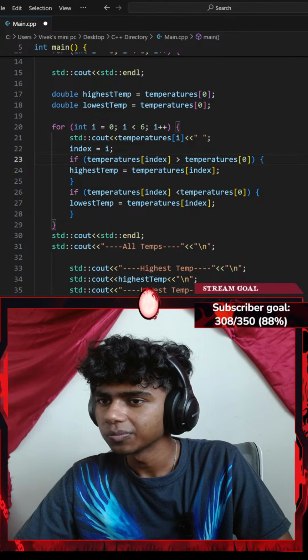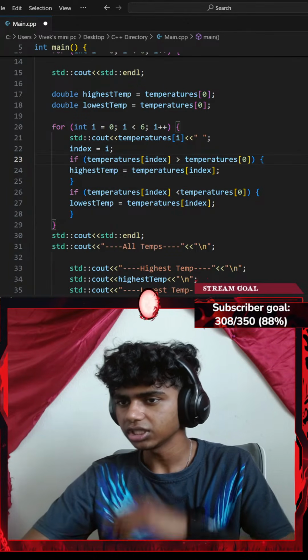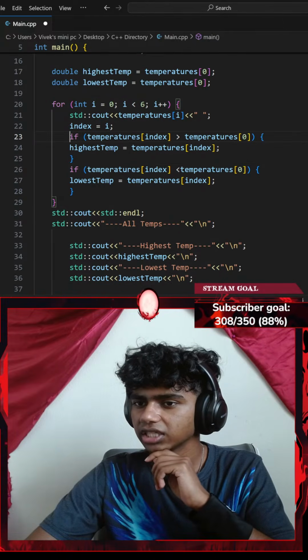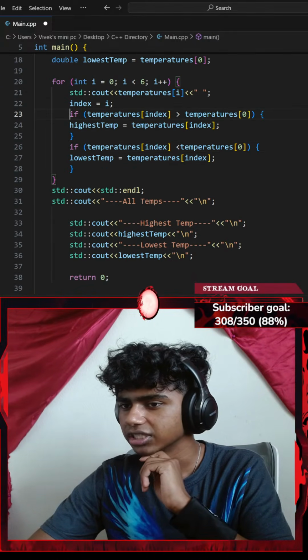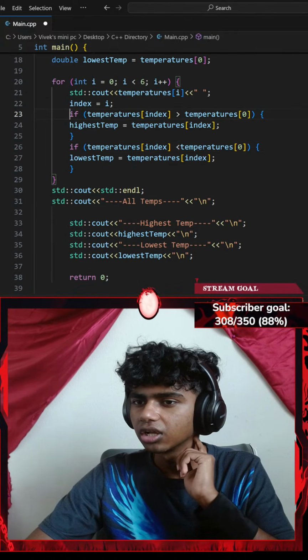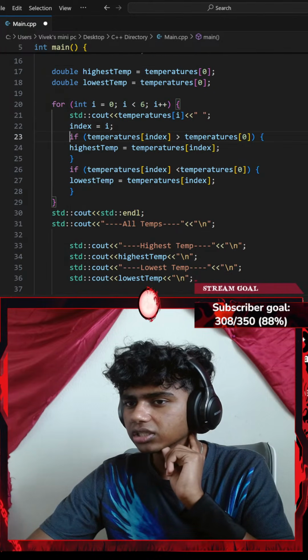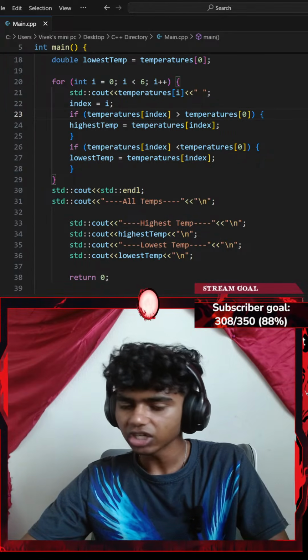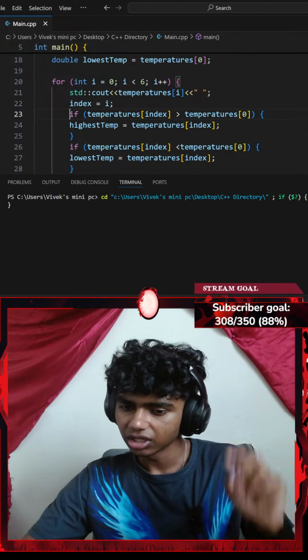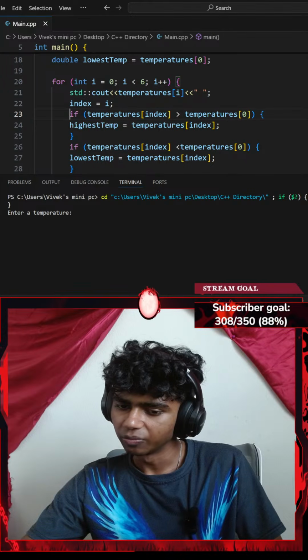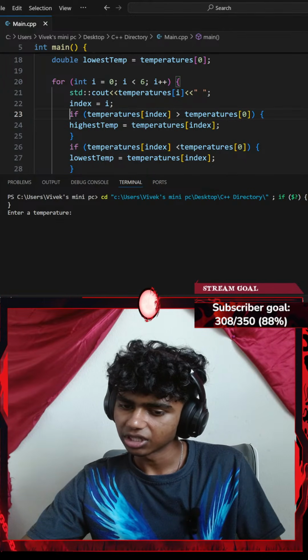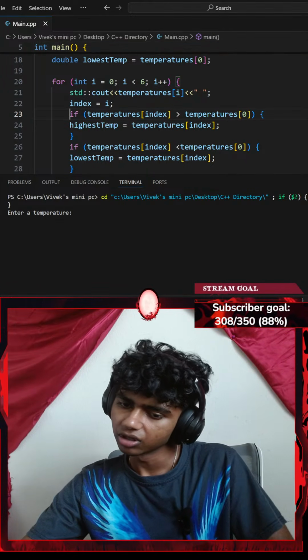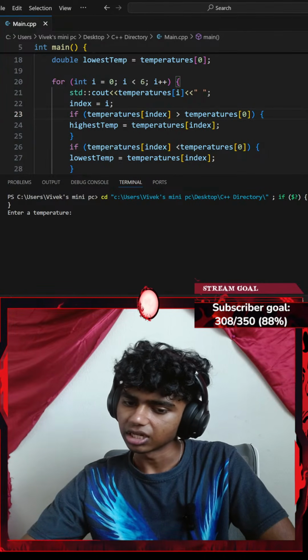Okay. Let's see. Once I do that, standard console output, these are all temperatures. Okay, highest temperature, and then I print my temperatures. Okay, if I hit Control S to save the code and run the command, you need to put the comparisons in a loop. At the moment you're only comparing if the first number is less than the fifth number. You need to put the comparisons in a loop.